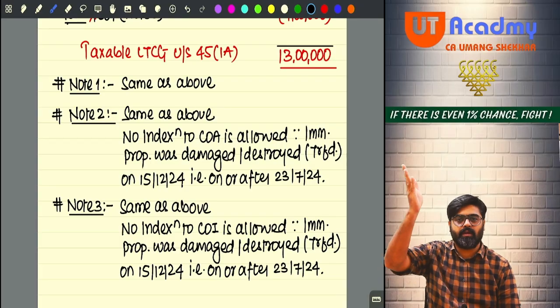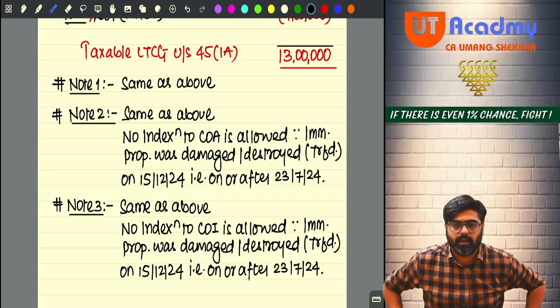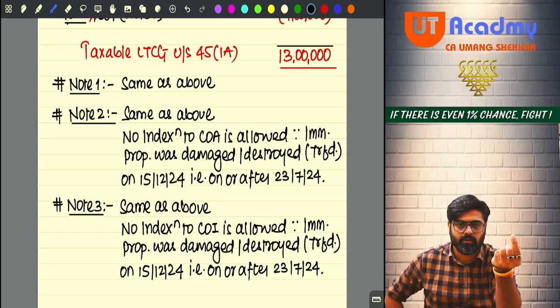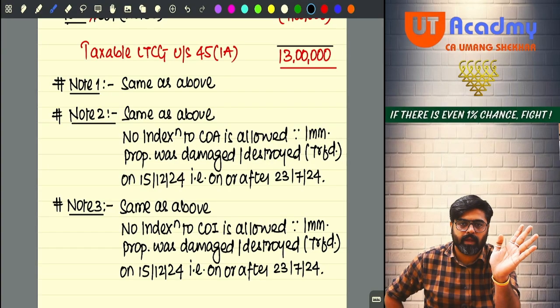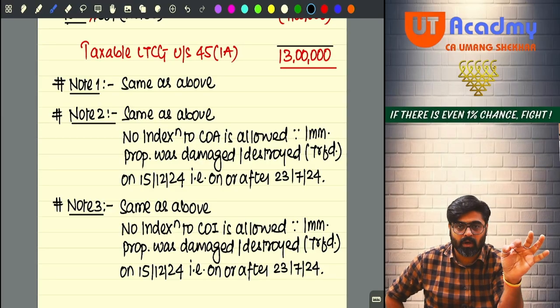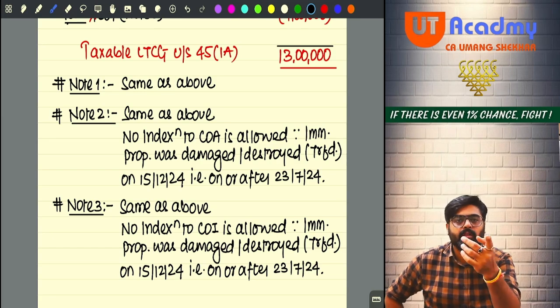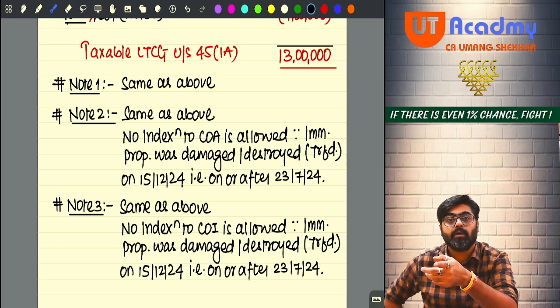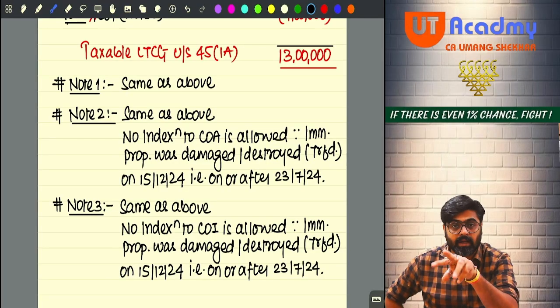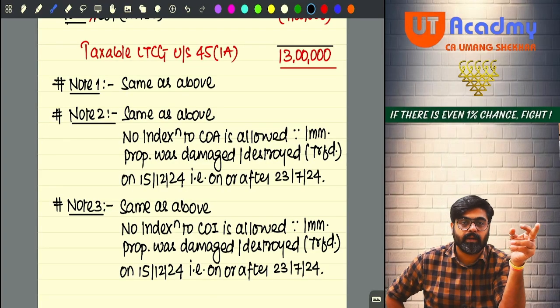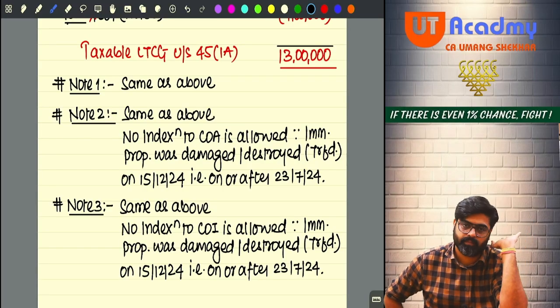So that is the reason we have reduced 10 lakh and 1 lakh. You can combine these two notes into one also, so as to save your time. Cost of acquisition and cost of improvement are both not indexed because the asset was damaged or destroyed, in the bracket you will write transferred, on 15th of December 2024, that is on or after 23rd July 2024.